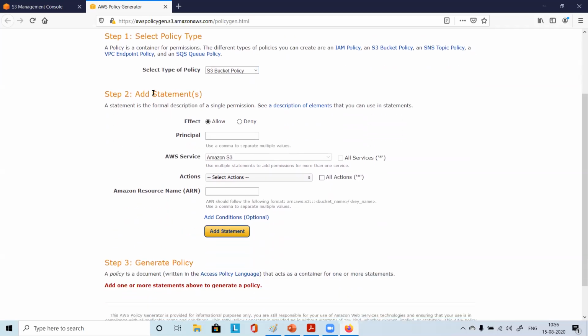Now there will be a statement. The policy type is related to S3 bucket policy. Now comes the statement. This statement is the formal description of a single permission, whether you want to allow or you want to deny something. Now we want to give access to everyone.